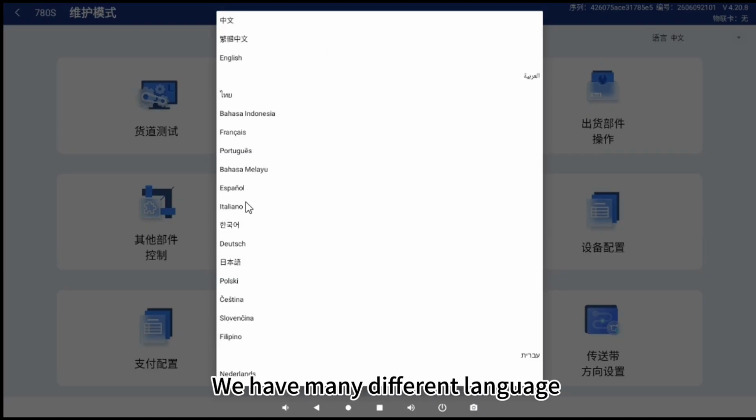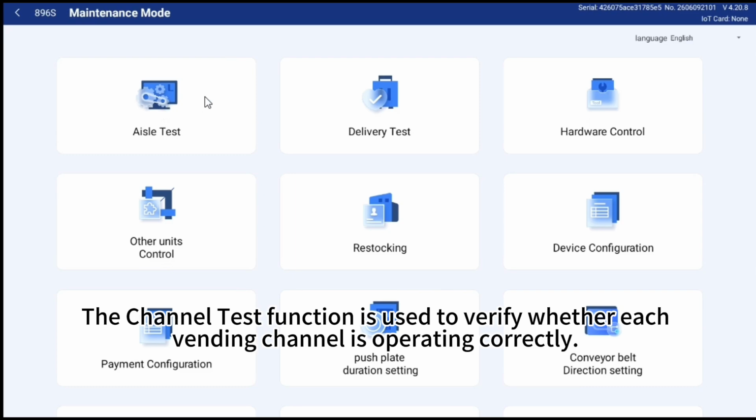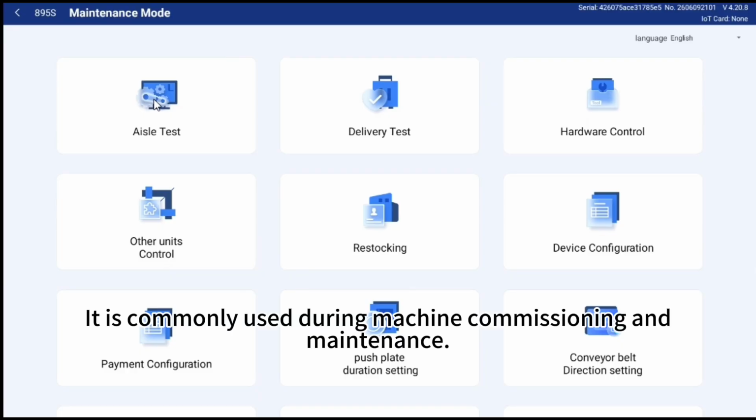We have many different languages. For demo we use English. The aisle test. The channel test function is used to verify whether each vending channel is operating correctly. It is commonly used during machine commissioning and maintenance.